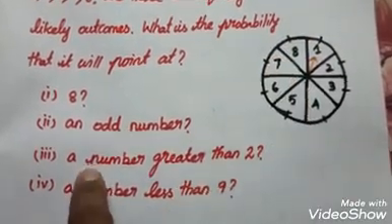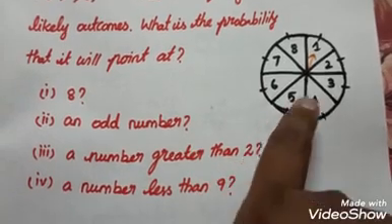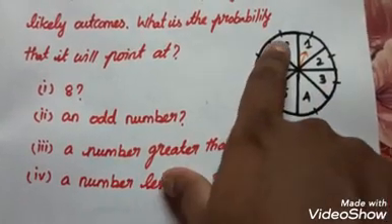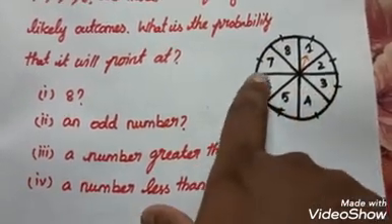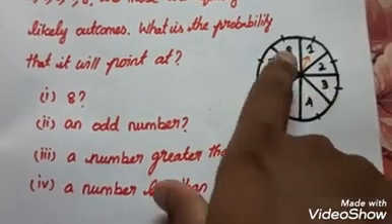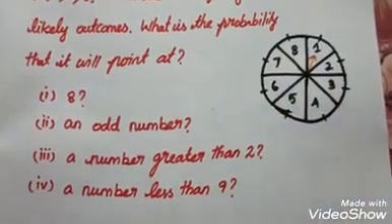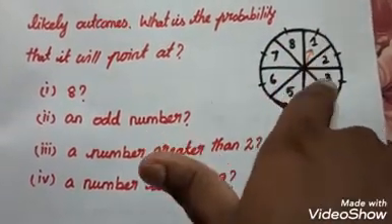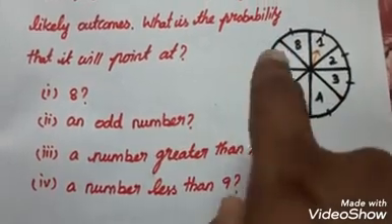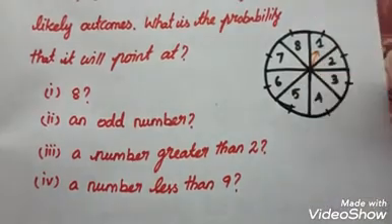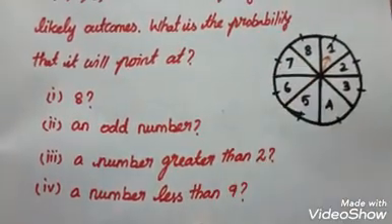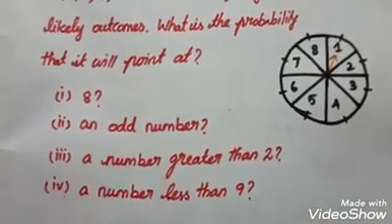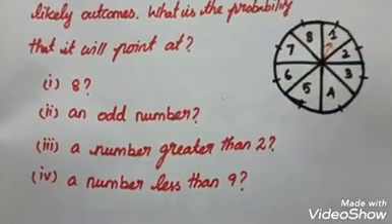Again we spin it, and the rest point is greater than 2. Greater than 2 means it may be 3, 4, 5, 6, 7, 8. These are the numbers greater than 2, so it may rest at any point from 3 to 8. We have to find the probability. A number less than 9: here the highest value is 8, so all the values from 1 to 8 are less than 9. It may be 1, 6, 5, whatever it is. We spin, and the rest point will be less than 9. So one by one we have to find the solution for these 4 questions.